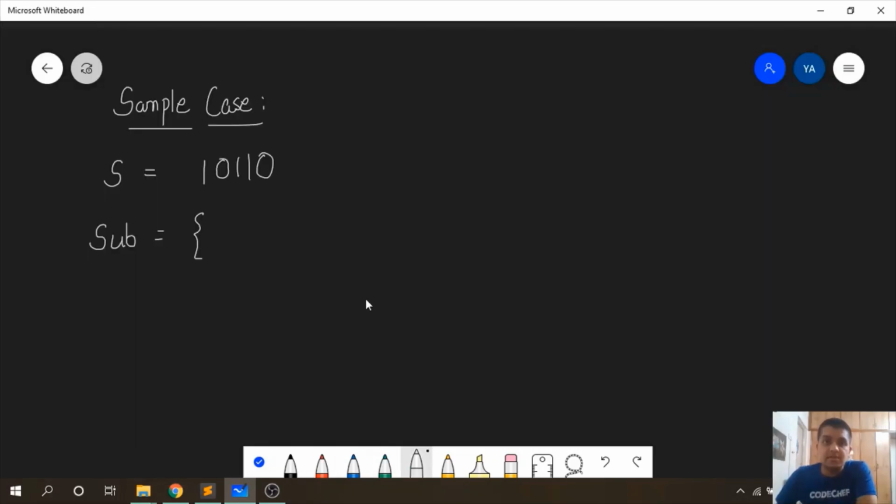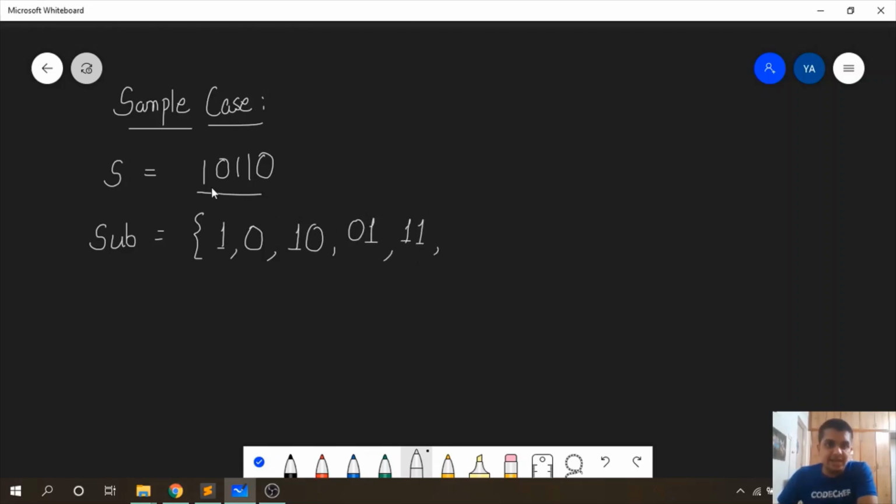Let us understand the problem better with the help of a sample case. Here we have the string 10110. Now let us try and find all the unique substrings of this string. We will find the substrings according to their length. Of length 1, the unique substrings are 1 and 0. Of length 2, the unique substrings are 10, 01 and 11.